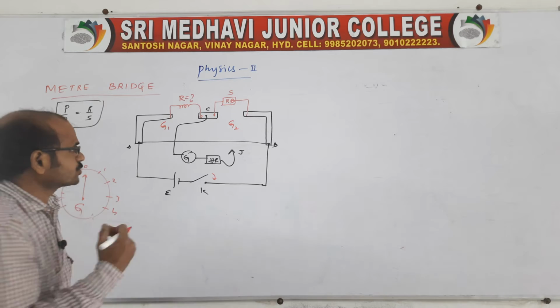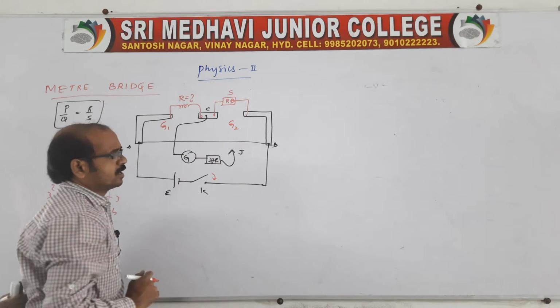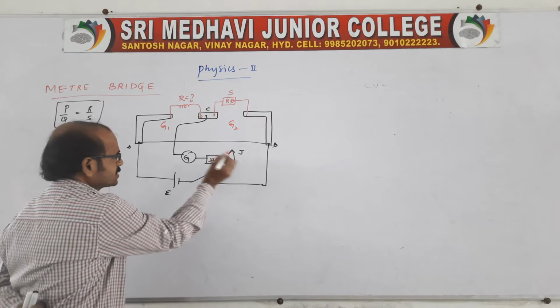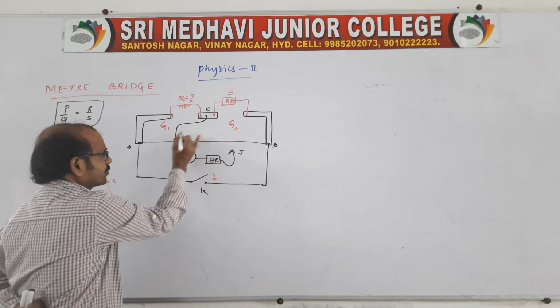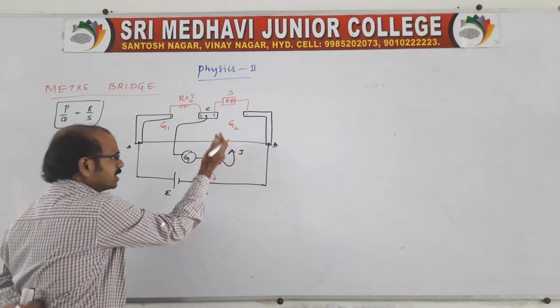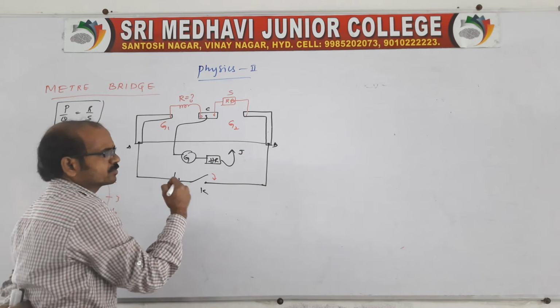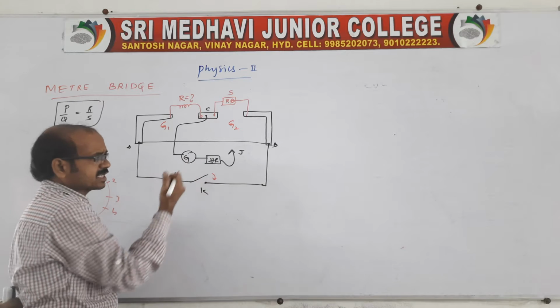Now we need to do the experimental verification. Suppose the current flows only till the jockey; then also the circuit is open, because there is no current flow, and the galvanometer does not show any reading.